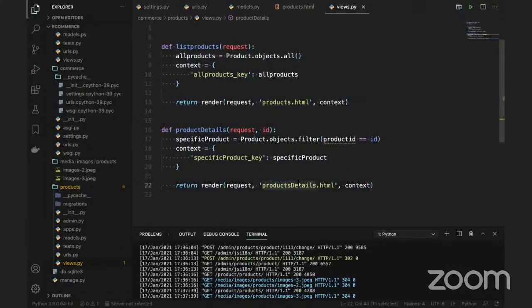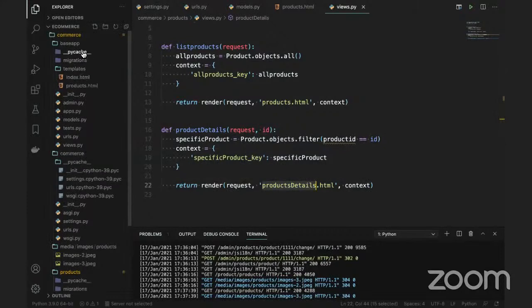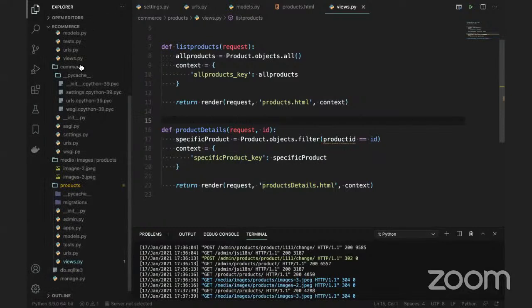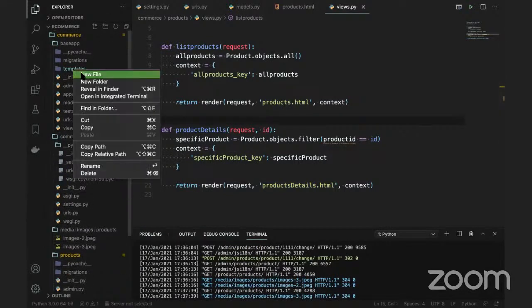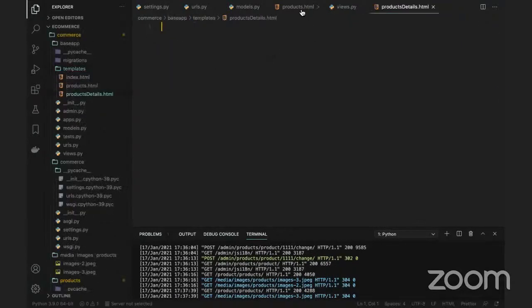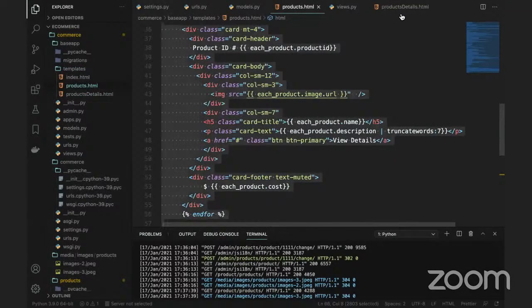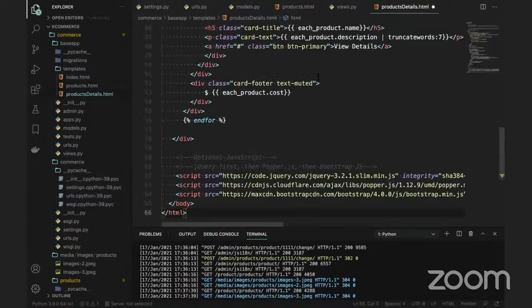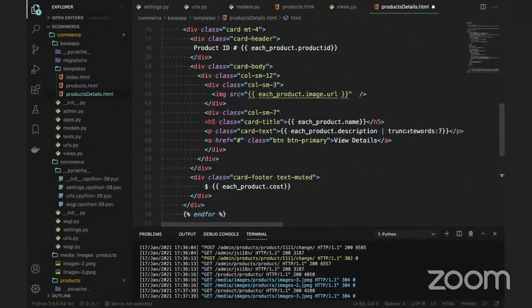So I'm going to create this product.html in my local. Then I will display all the information. In the templates, I'm going to create a new file called products.html. Inside this, I will display the product details here, and I'm not going to truncate these words. I will display the complete information. This is not for all the products. This is for each product.